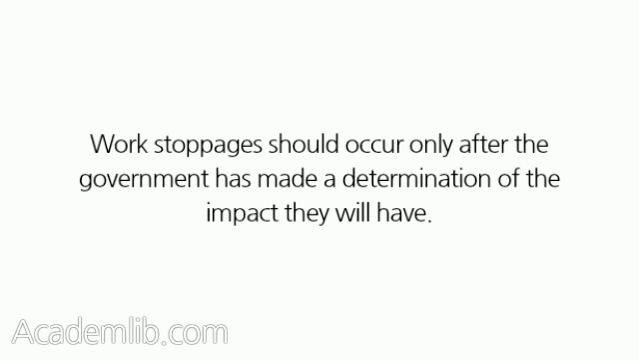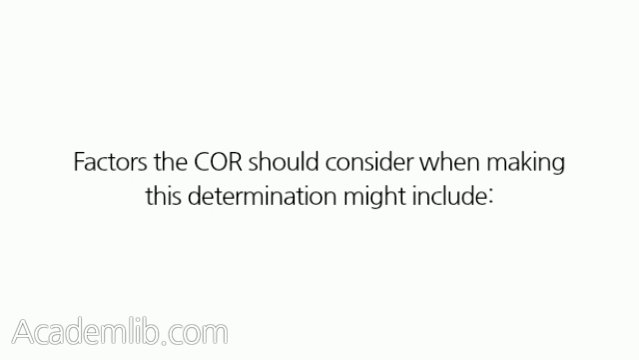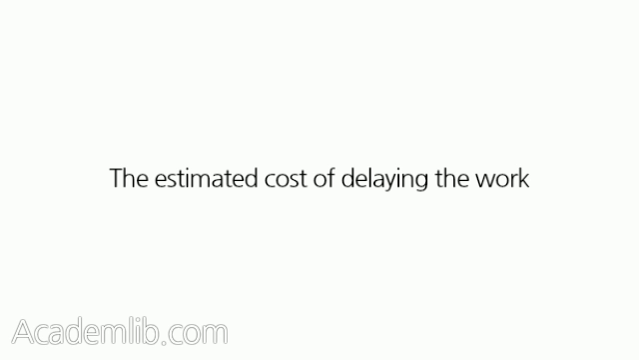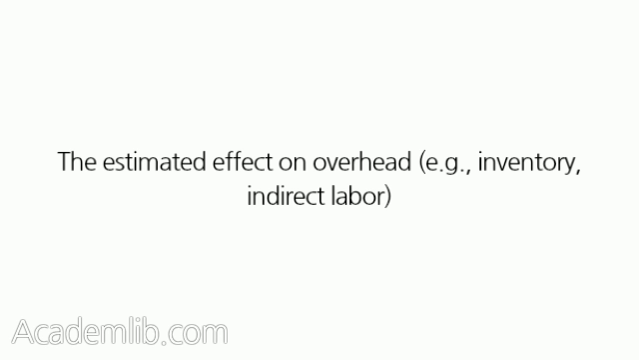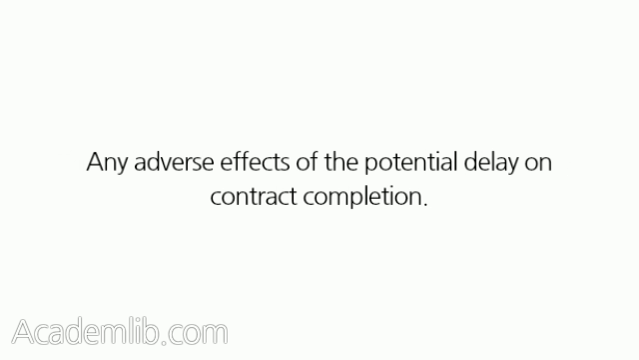1. Determining the impact of a work stoppage. Work stoppages should occur only after the government has made a determination of the impact they will have. Factors the COR should consider when making this determination might include the estimated cost of delaying the work, any potential effects on labor, for example, loss of skilled labor, loss of efficiency, the potential damage to perishable goods, the estimated effect on overhead, for example, inventory, indirect labor, and any adverse effects of the potential delay on contract completion.